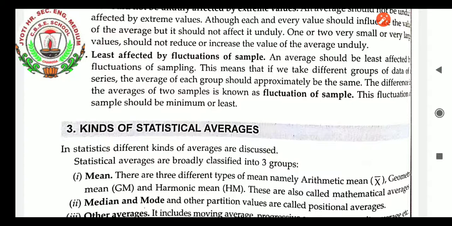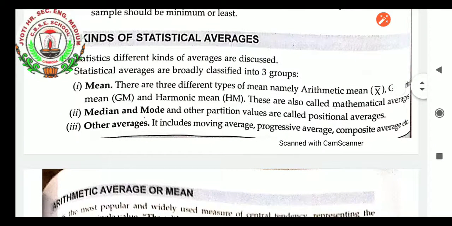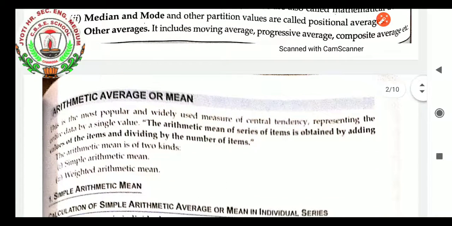Kinds of statistical averages. In statistics, different kinds of averages are discussed. Statistical averages are broadly classified into three groups: mean, median, mode, and other averages. There are three different types of mean, namely arithmetic mean, geometric mean, and harmonic mean. These are also called mathematical averages. Median and mode and other partition values are also called positional averages. Other averages include moving average, progressive average, composite average, etc.